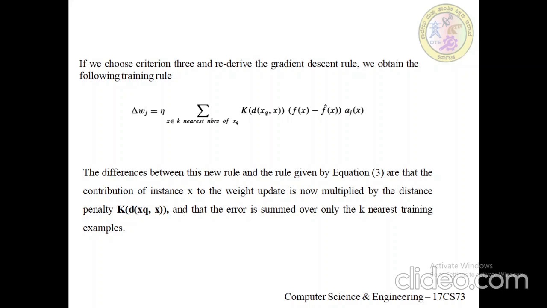In fact, if we are fitting a linear function to a fixed set of training examples, then methods are available that are much more efficient than gradient descent to directly solve for the desired coefficients w0 to wn. So this is the difference that we have.